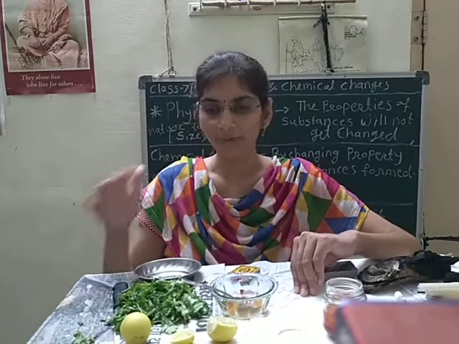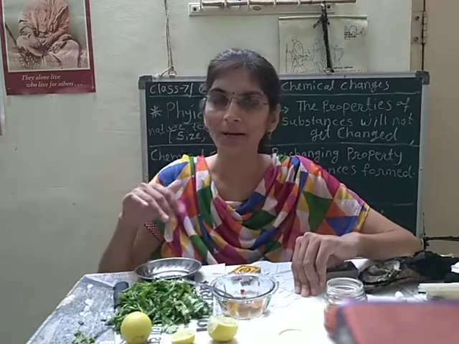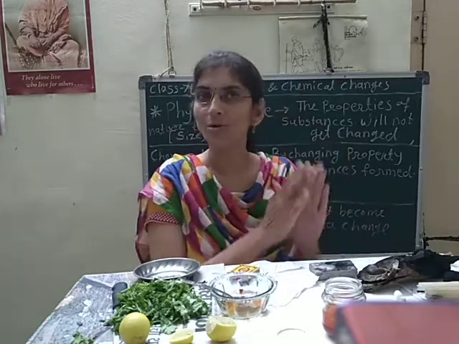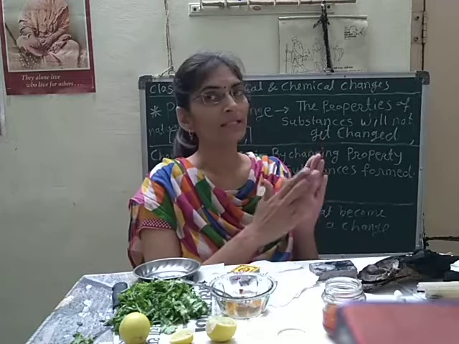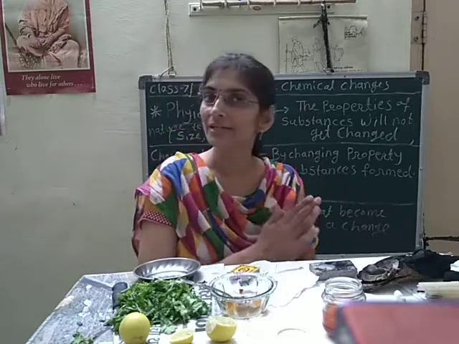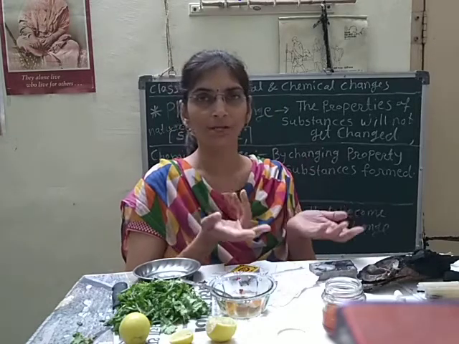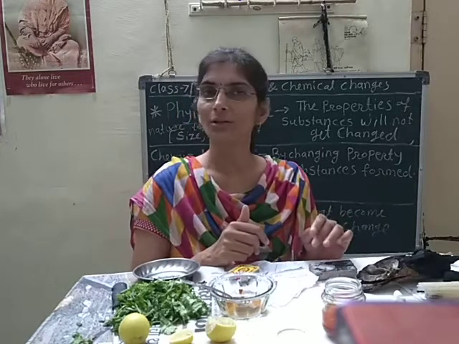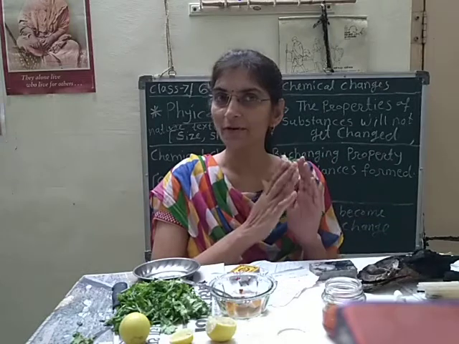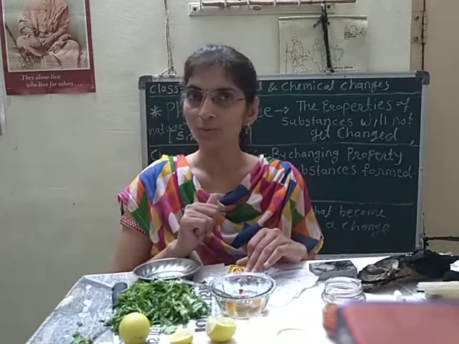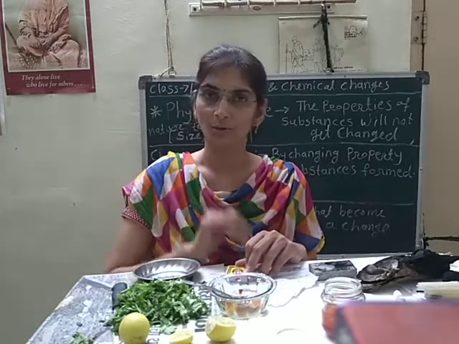But apart from this, you can observe many changes happening around us, and up to 10 changes you have to note down in your notebook, and then classify those changes into physical and chemical changes. Up to now you understood which type of change is which. So you have to classify your observations into physical change and chemical change. Yes, you have to do this homework also. So 10 changes you have to note down.